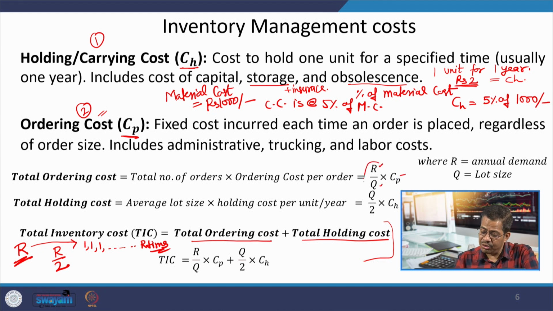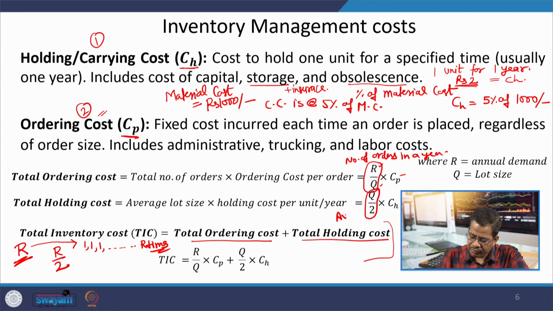R by Q gives you the number of orders in a year. And Q by 2 is the average inventory multiplied by the cost of carrying the inventory. So, this becomes the total inventory cost, and this is to be minimized.